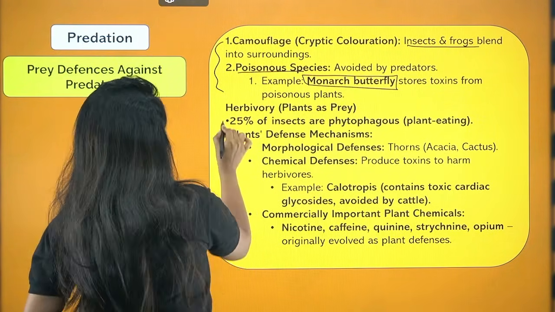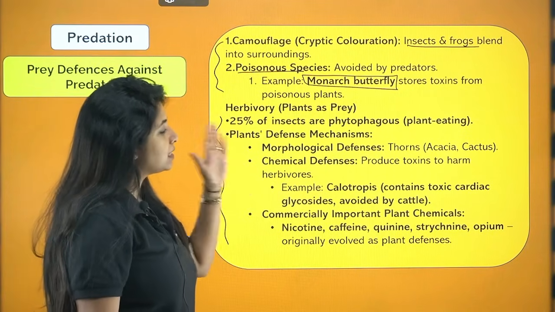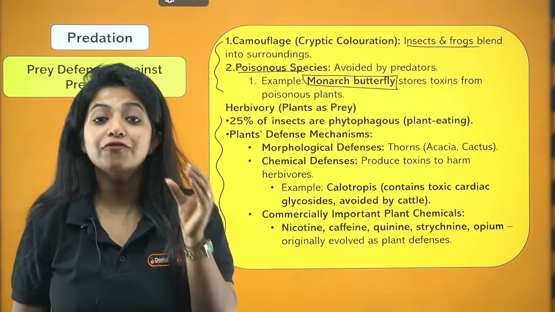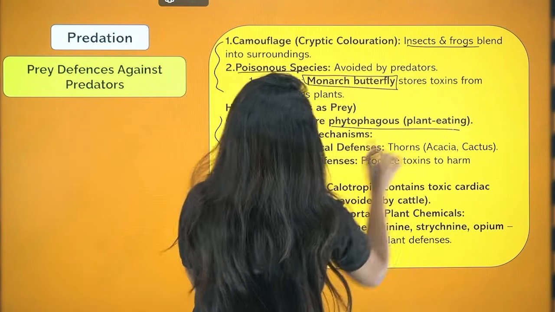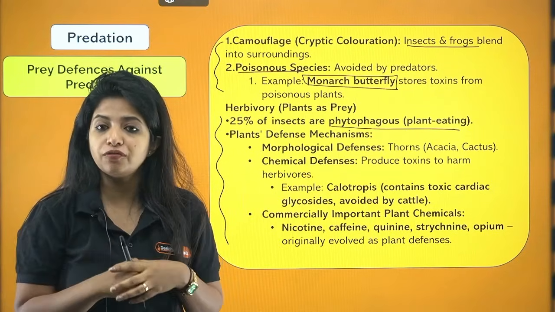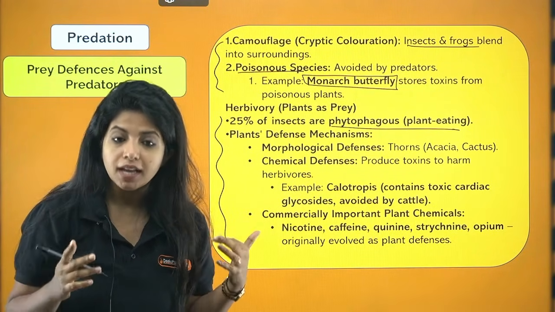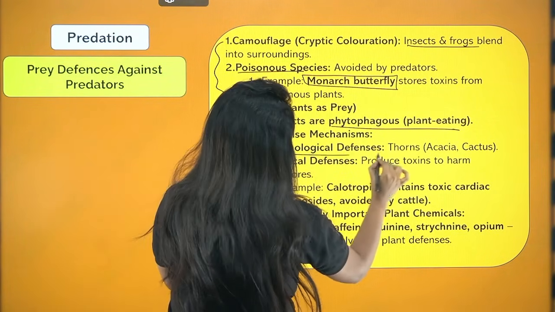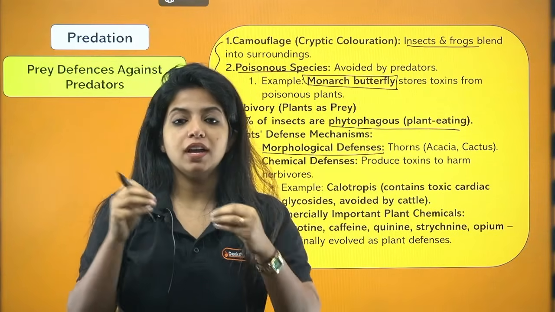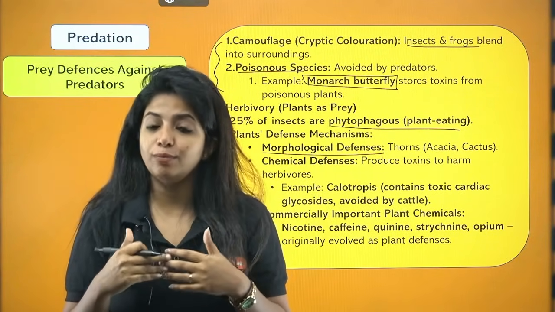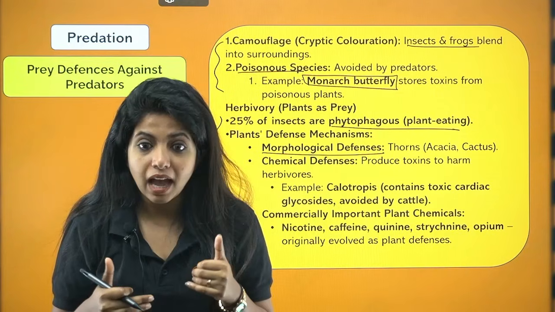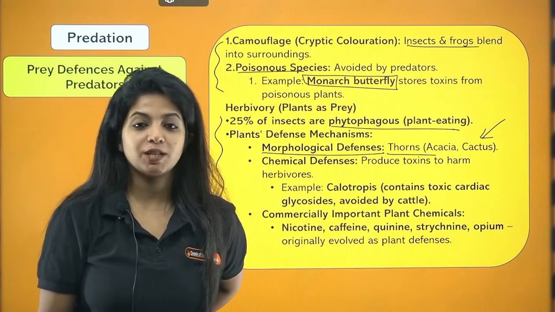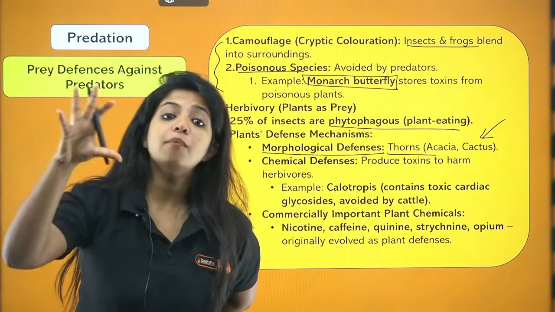Now, the next thing is in the case of plants. You know, 25% of insects are phytophagous, that is, plant eating. Do you think the plants have some defense mechanisms against us? Obviously, yes. The first type is morphological defense, which means they might have changes in their structure that help in their defense. For example, having thorns. Thorns are found in acacia and cactus, and they act like a morphological defense.